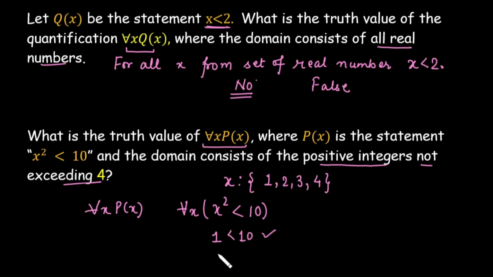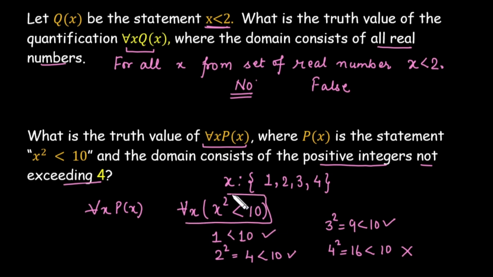What about 2? 2 square is equal to 4, less than 10. Yes. For 3, 3 square is 9, is this less than 10? Yes. 4 square, that is 16, is this less than 10? No. This means this statement is clearly false because this is not applicable for every value of x.